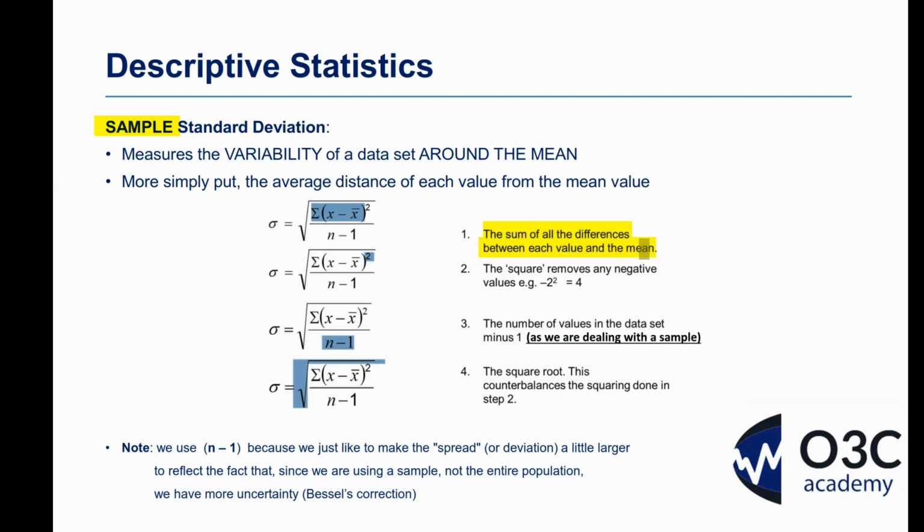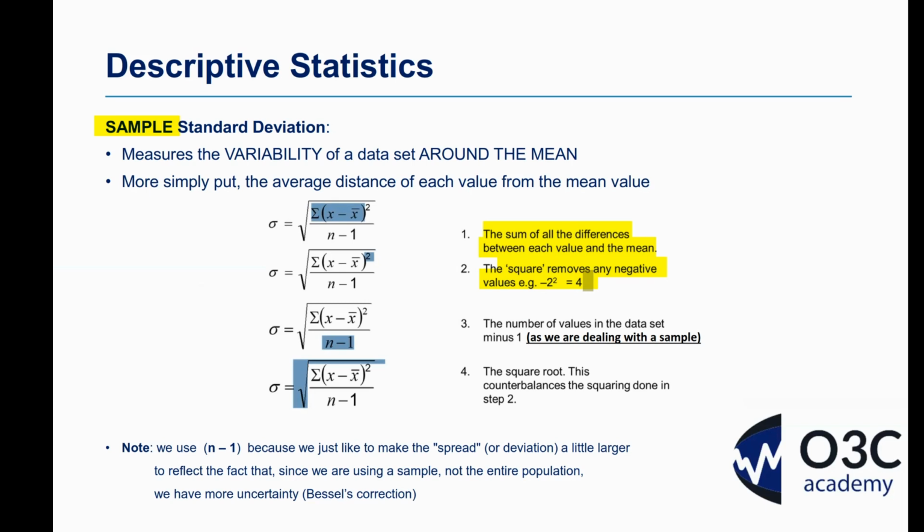Because we're going to have negative values and we're going to have positive values. Some of these observations will be below the mean, as in negative. Some of them will be above the mean, so positive. So by simply trying to add them all up together, we'd actually get back to zero, because that's the essence of the mean. It's not going to work. So what we need to do, and this is the second stage here, we're going to square those differences to remove those negative values. Okay, so we're going to turn those negative values into positive ones. And that's by just simply squaring those differences.